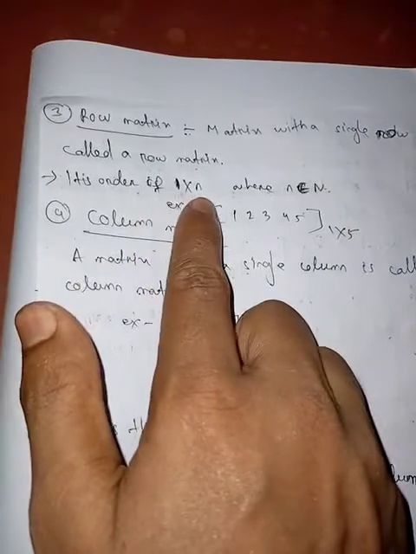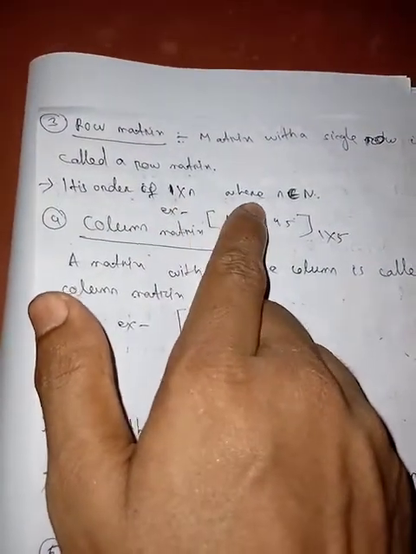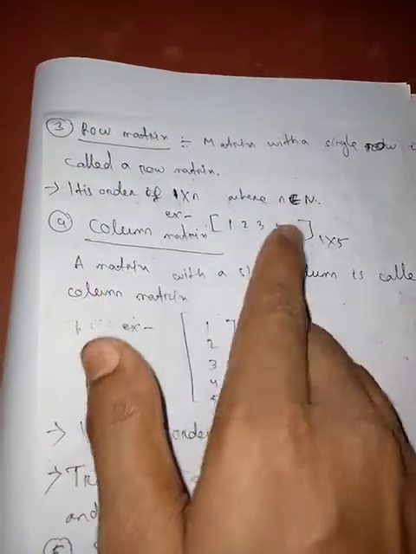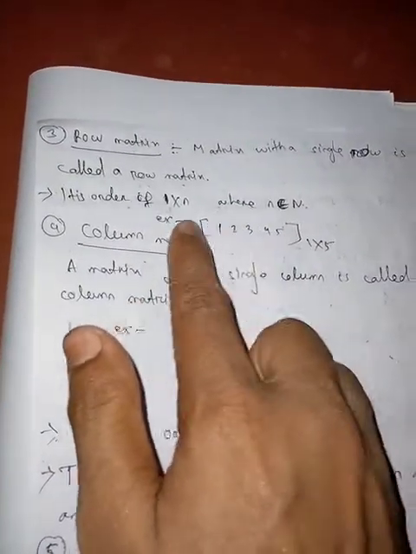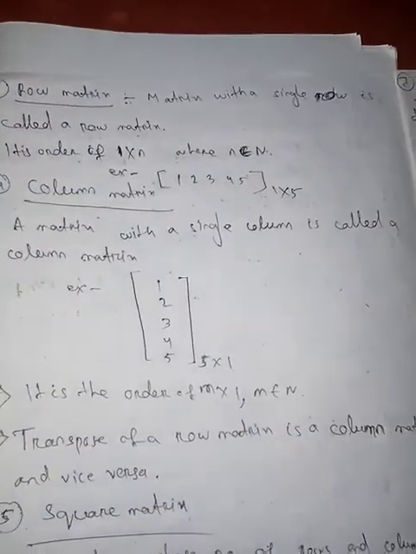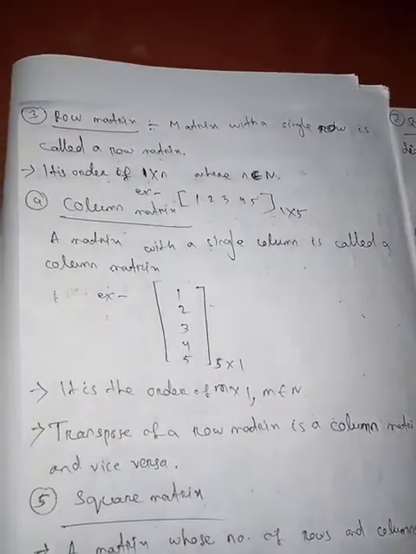It is of order 1 by n, where n belongs to the natural numbers. For example, 1, 2, 3, 4, 5, and its order is 1 by 5.